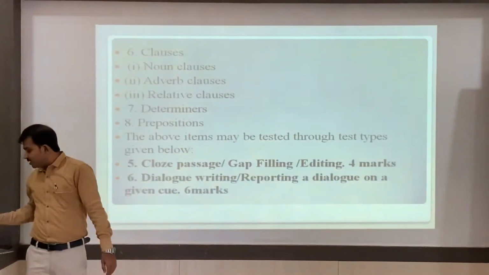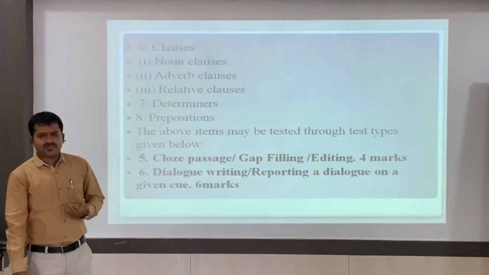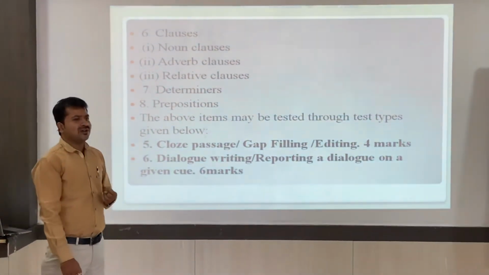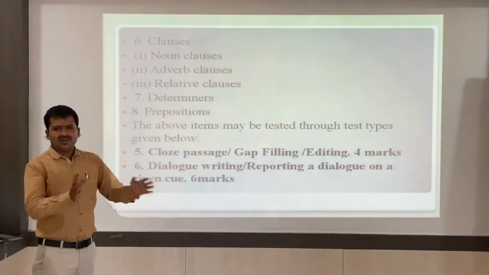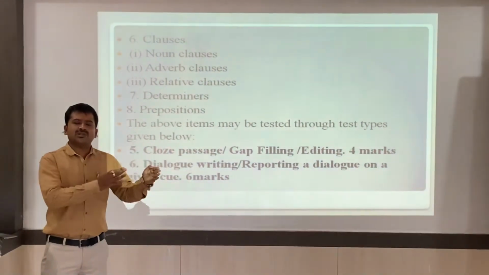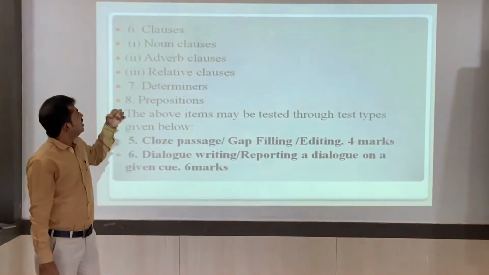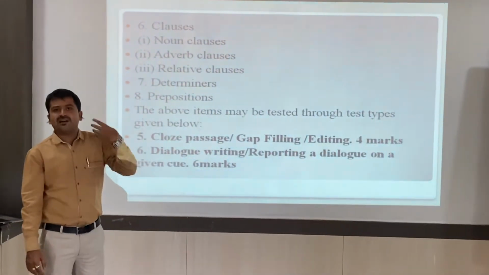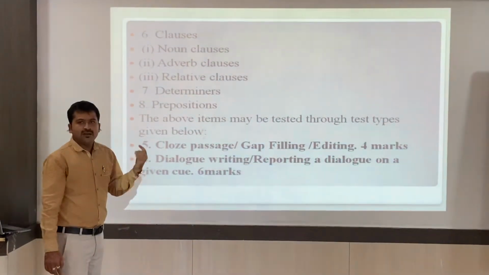Then coming to the next one, clauses will be there. New concept for you, not especially new, you have studied the parts of speech and all those things. On the basis of the clauses, noun clauses will be there. Noun clauses means in a particular sentence, two clauses will be there, one main clause and subordinate clause or dependent clause. Dependent clause, it may be a noun clause or adverb clause or adjective clause. Here they have given only noun clause, adverb clause or relative clause.